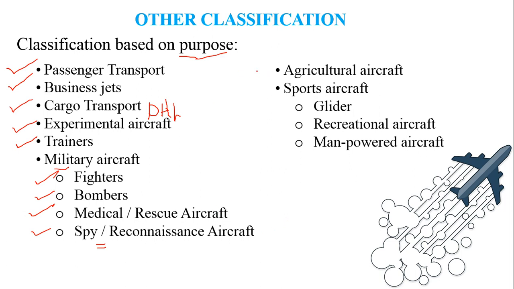The next class is the agriculture aircraft. These aircraft are used in agricultural lands in order to spray fertilizers and for some kinds of crop management activities. These are used when a huge volume of crops or many acres of land have to be managed. This is a trending topic right now. The final class is the sports aircraft. Under sports aircraft, it can either be a glider or a recreational aircraft or a man-powered aircraft.